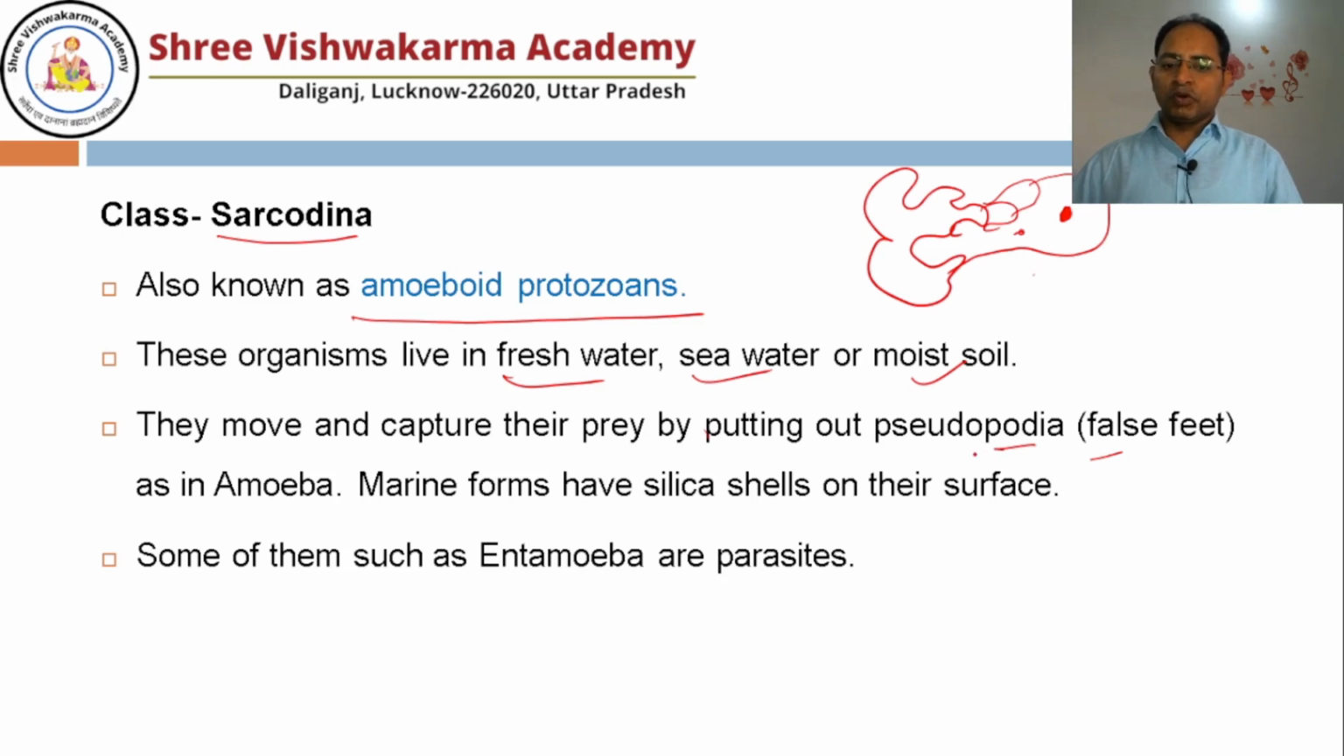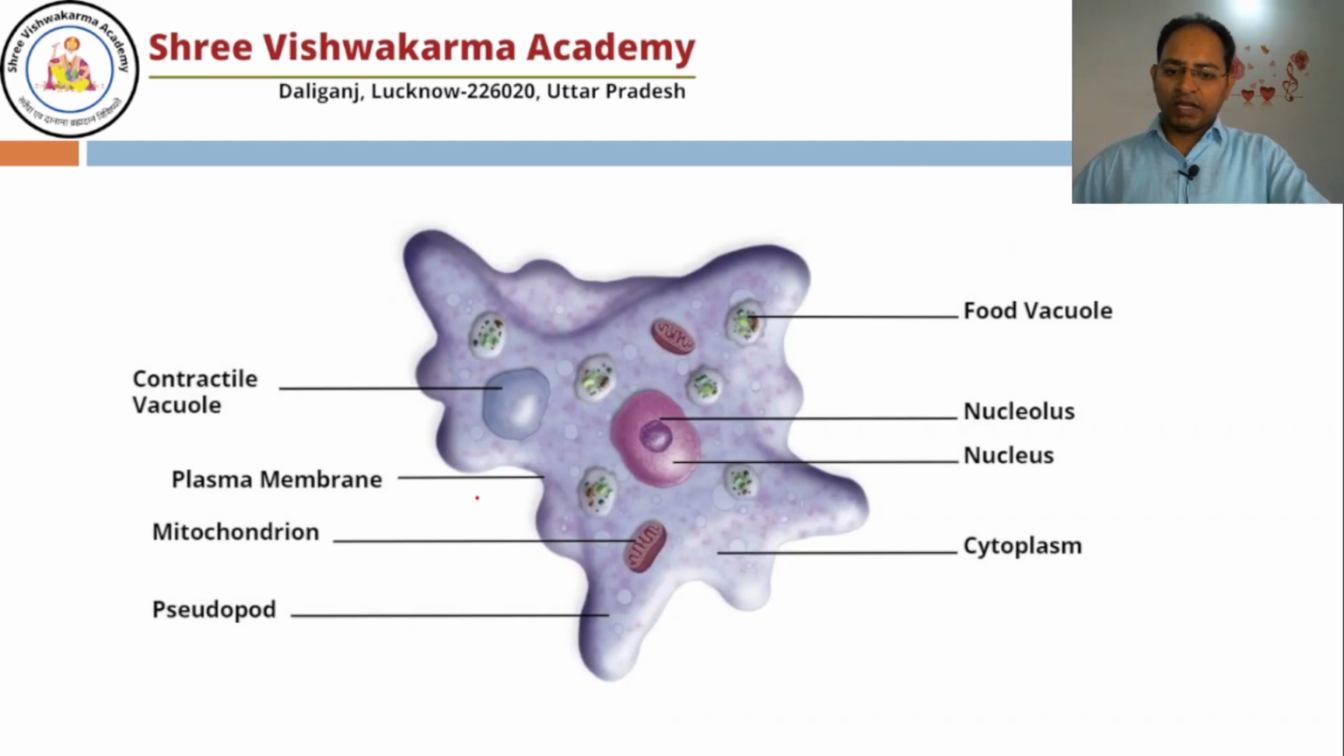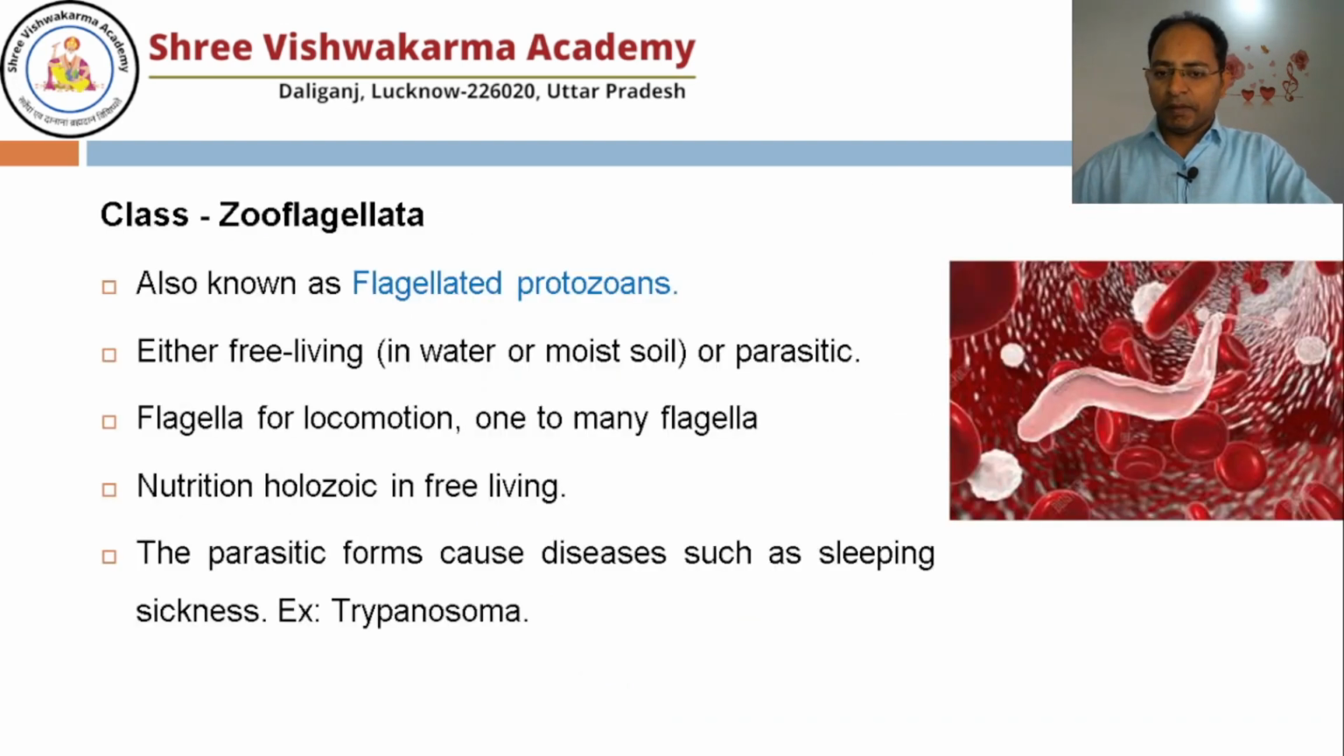So that is known as pseudopodia. Marine forms have a silica shell also on their surface. Some of them, such as Entamoeba, are parasites also. So this is all about the class Sarcodina. Here is the typical structure of the amoeba.